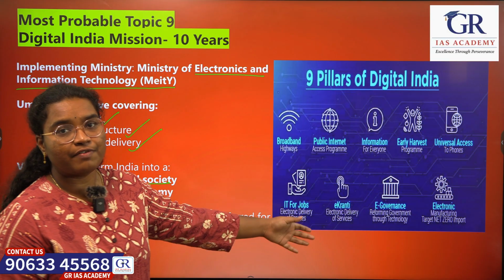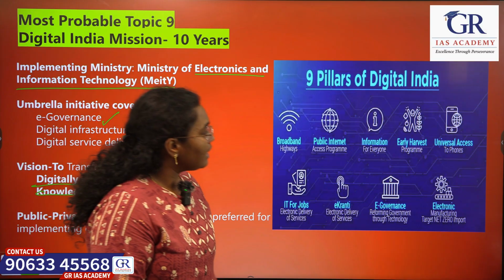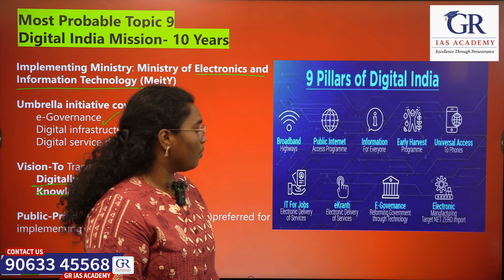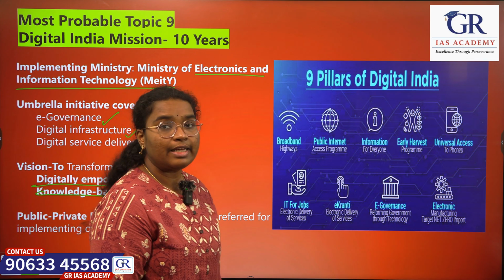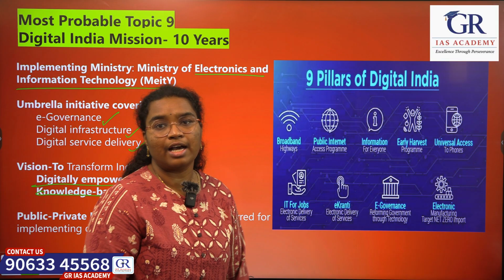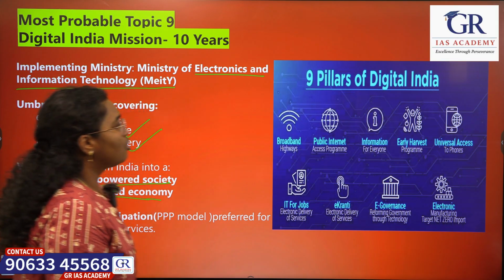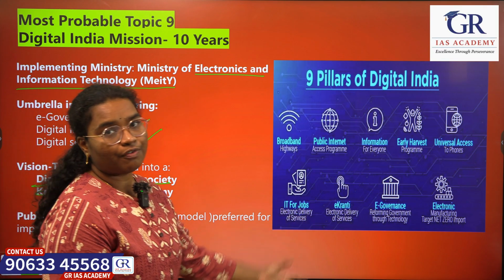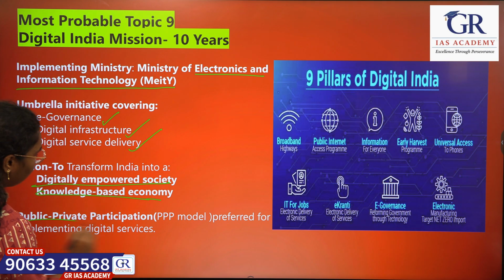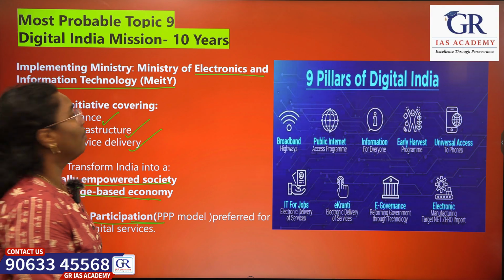These are the 9 pillars of Digital India. They are majorly related to providing the internet services, increasing the access to phones, increasing the jobs in IT, and also bringing in IT in the governance, that is e-governance. So we have achieved many of these, and it is basically a public-private participation related platform.